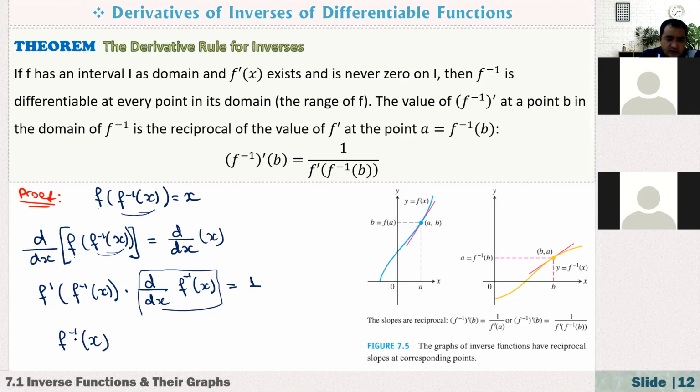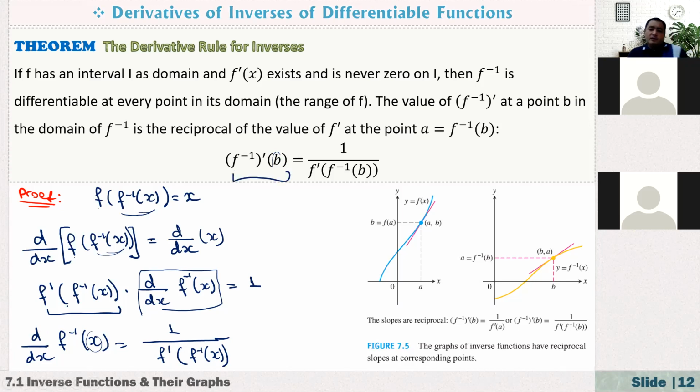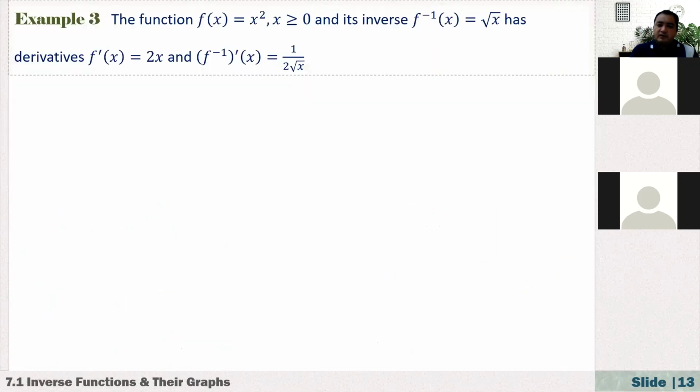So let me just write here d dx of f inverse of x, and if you take the rest to the right hand side, here we have 1 over f prime of f inverse of x. As you see here, our input value is b, so this one is b. Here we have b. This d dx of f inverse of x is just that thing. Okay, so anyway, that much is enough about this.